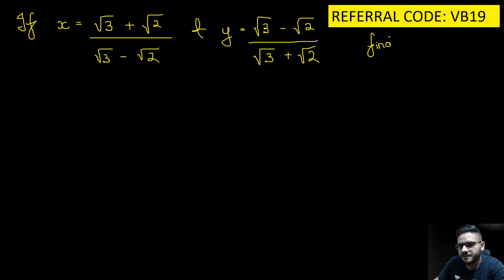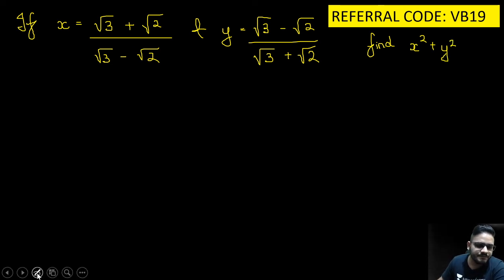Find the value of x square plus y square. So let's start doing the sum.